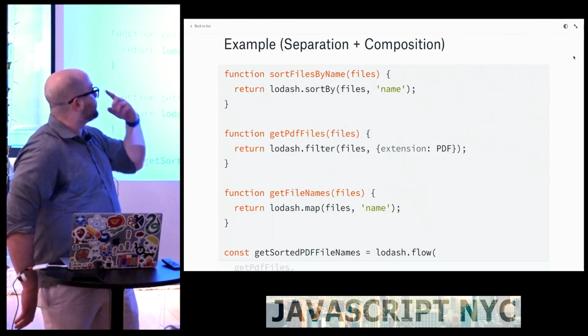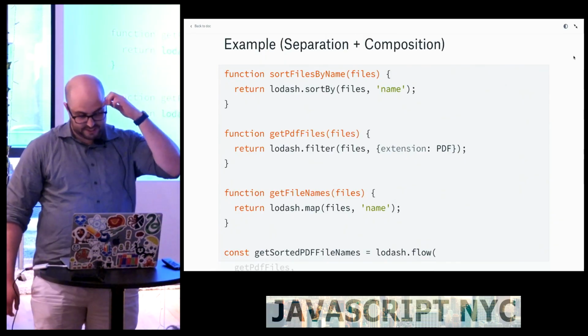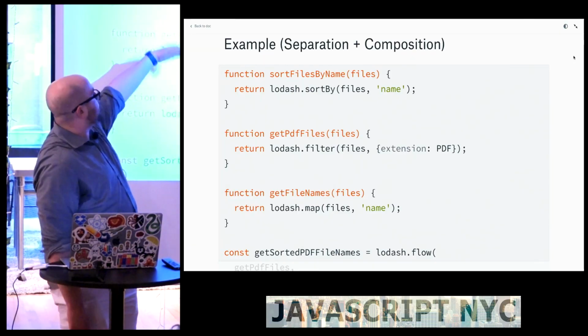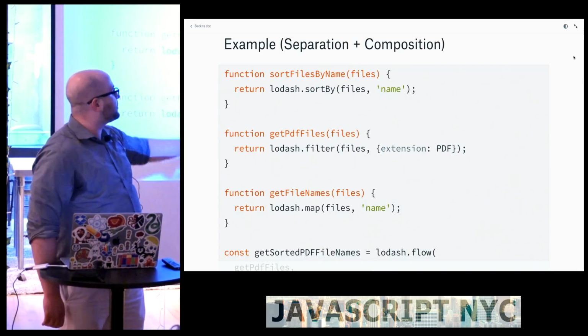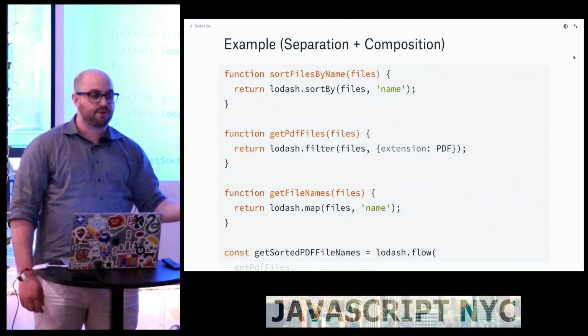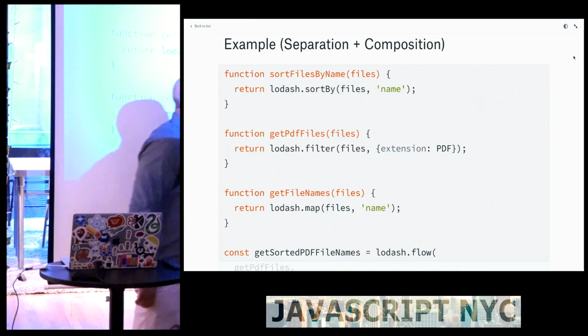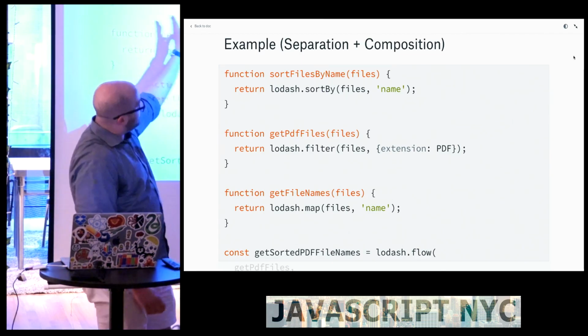So let's look at some examples. So I have these like filey method functions. The first one's called sort files by name, and it takes a list of files, and then it returns them sorted by name. It just calls out to Lodash. The next one is get PDF files, which uses filter. Filter is a functional programming concept, which is now built into JavaScript, that says filter in. So if the file has this property extension and it's PDF, then we're going to keep it. Otherwise, we're going to get rid of it.